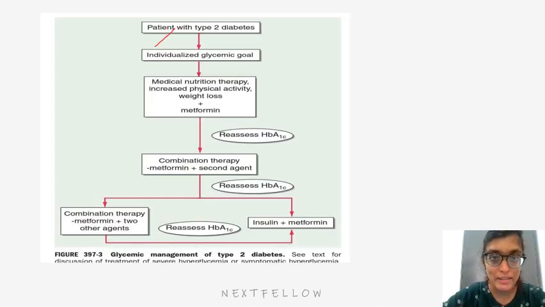The patient with type 2 diabetes: individualized glycemic goal, medical nutrition therapy, increased physical activity, weight loss plus metformin, reassess HbA1c, combination therapy with metformin plus second agent, reassess HbA1c, combination therapy with metformin plus two other agents, reassess HbA1c, insulin plus metformin. So it is very important, even though you are sending a patient on insulin, it is always very important to add metformin in case of type 2 diabetes mellitus to counteract the insulin resistance, and also it reduces the effective insulin dose required.